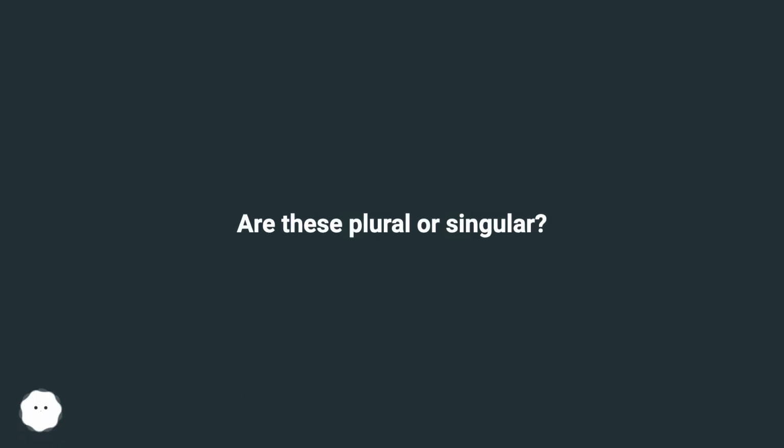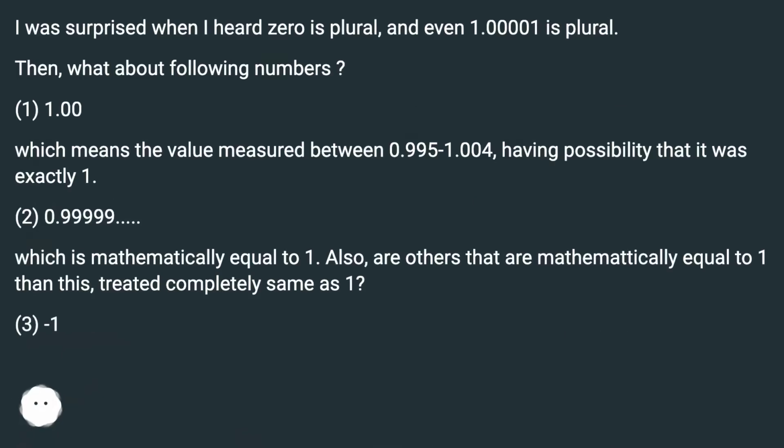Are these plural or singular? I was surprised when I heard 0 is plural, and even 1.00001 is plural. Then, what about the following numbers? 1.00, which means the value measured between 0.995 and 1.004, having the possibility that it was exactly 1.